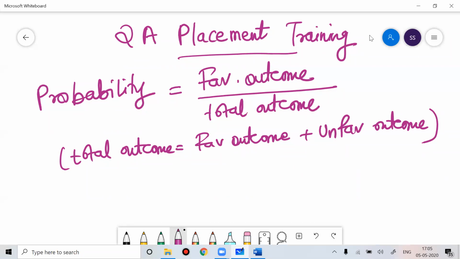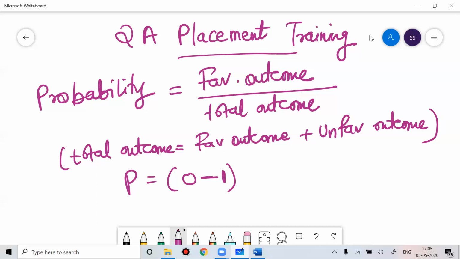Mathematically, probability gives you an answer as a proper fraction between 0 and 1. Sometimes in books it is written in percentage also, so it doesn't matter; then it will have a value between 0 and 100%. Probability gives you a value between 0 and 1, where 0 means an impossible event and 1 means a certain event.